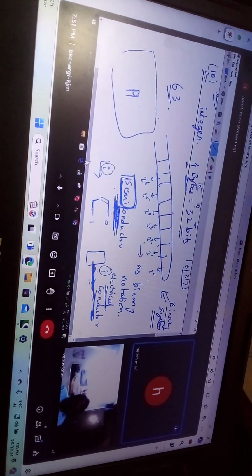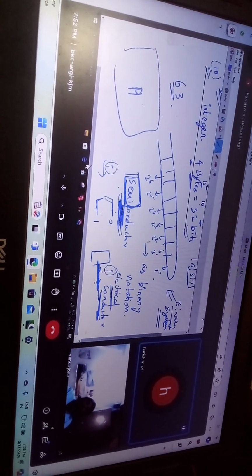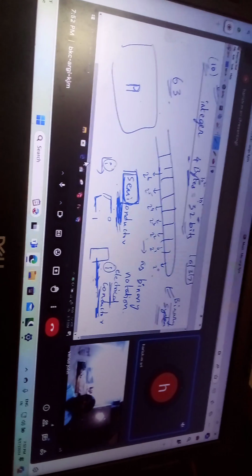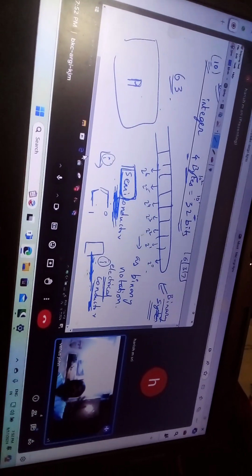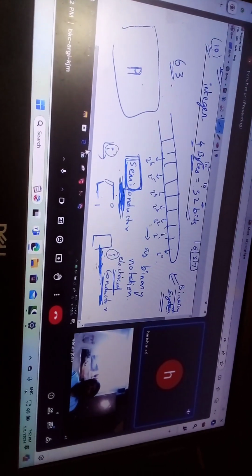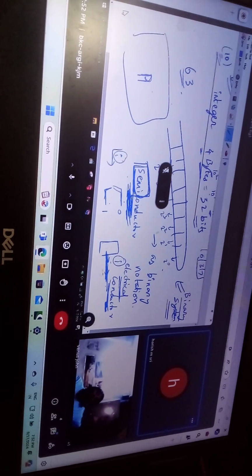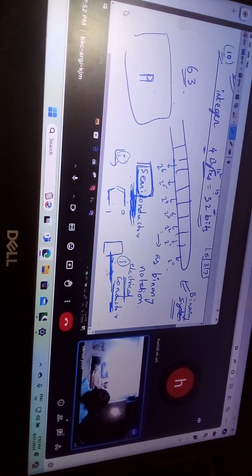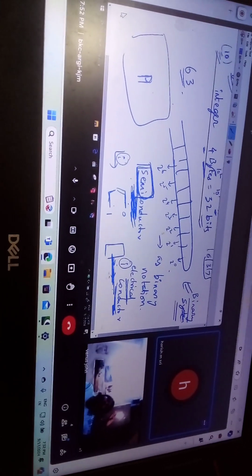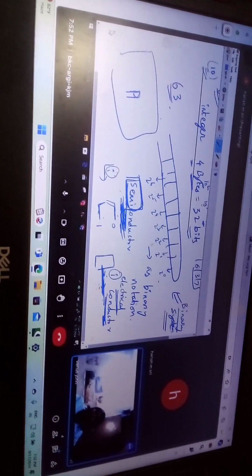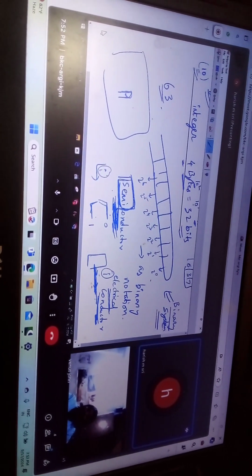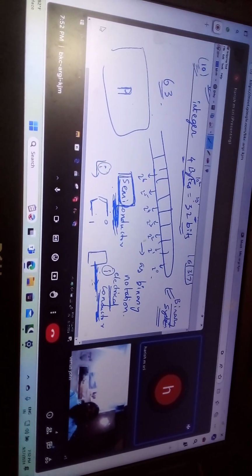TVs are LED. You have heard about LED TV, LED screen TV, right? But I didn't have LED, I had that old type, the cathode ray tube. Mine was cathode ray, old. I brought it in 97. I remember I used to watch in my grandpa's house.